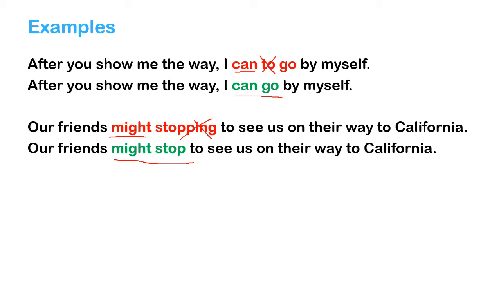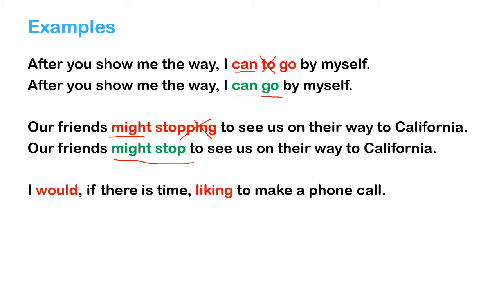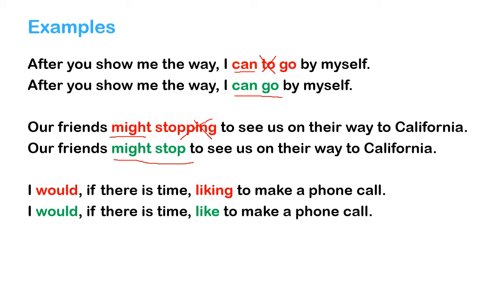Next, I would, if there is time, liking to make a phone call. The other sentence is, I would, if there is time, like to make a phone call. For now, let's ignore this part of the sentence. So we can compare whether it is I would liking or I would like. Remember, as I have mentioned before, we are not supposed to use verb ing after a modal. That's why here the correct sentence is, I would, if there is time, like to make a phone call.